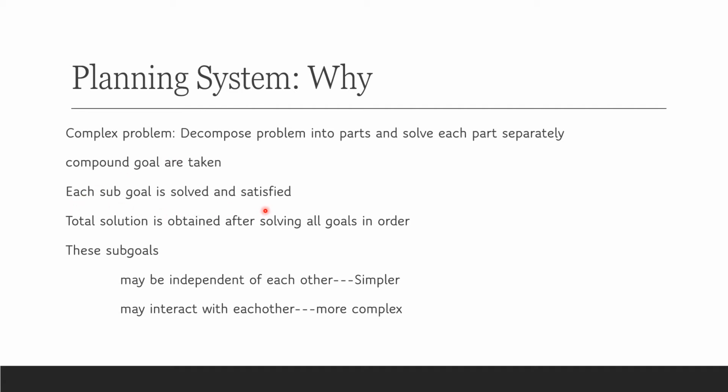Each sub-goal is solved, it should be satisfied, and the total solution is obtained by aggregating the results of all the goals. Again, an important parameter to understand is whether each of these parts or sub-goals are independent or dependent on each other. If they are independent, then the problem is simpler. But if these subparts are interacting with each other, then the problem is more complex.